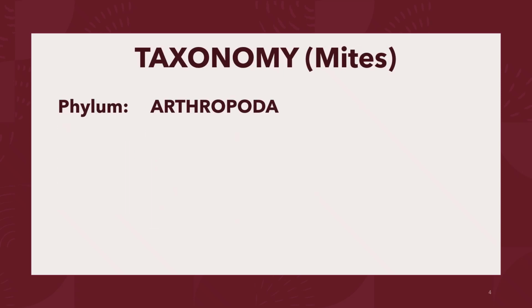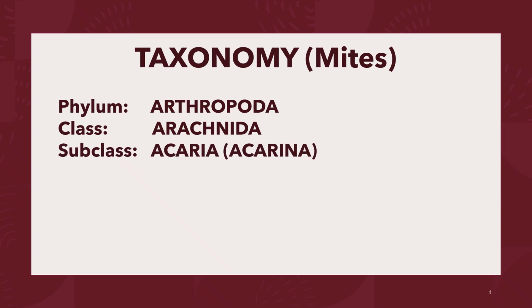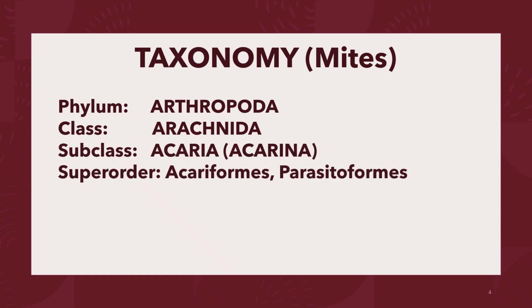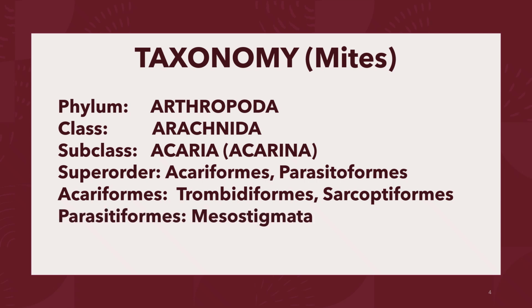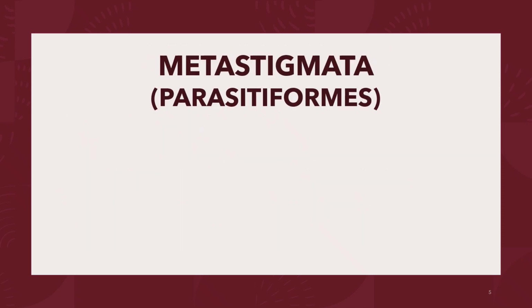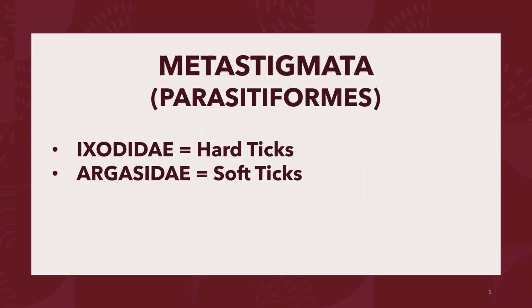For mites, they belong to the phylum Arthropoda, class Arachnida, subclass Acari or Acarina, and we have two major superorders of mites. We have the Acariformes and the Parasitiformes. For the Acariformes, this includes the orders Trombidiformes and the Sarcoptiformes. And for the Parasitiformes, this includes the Mesostigmatid mites under the order Mesostigmata. Metastigmata is the group representing the ticks.